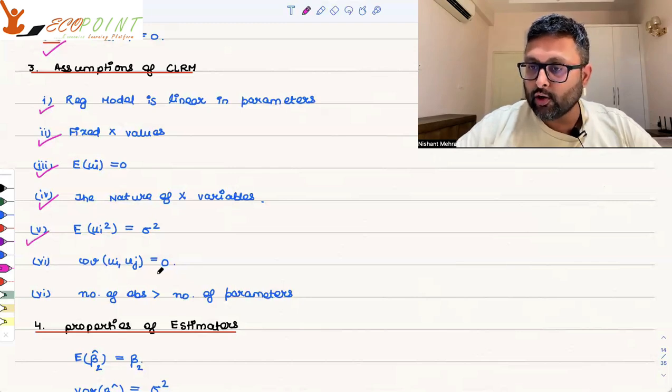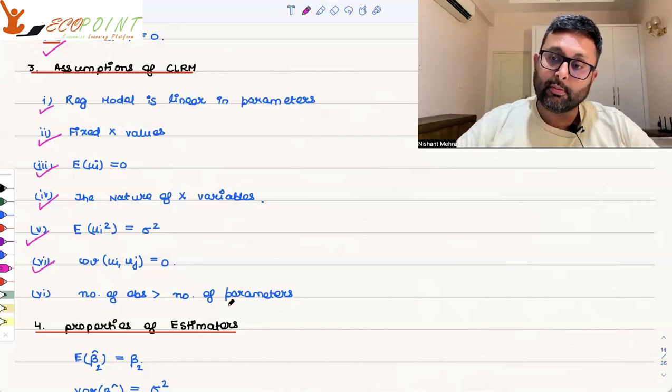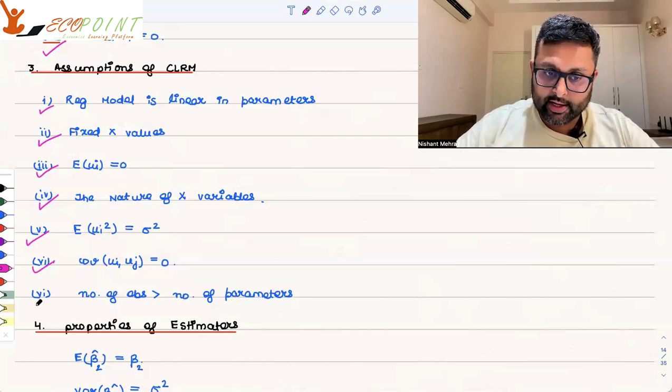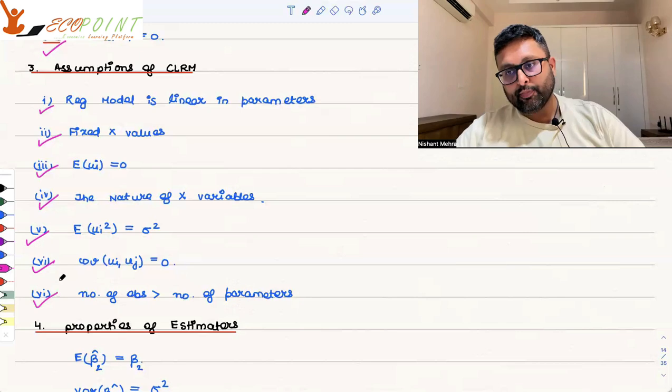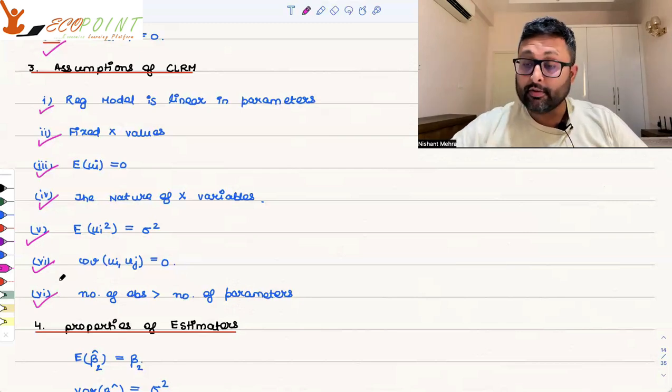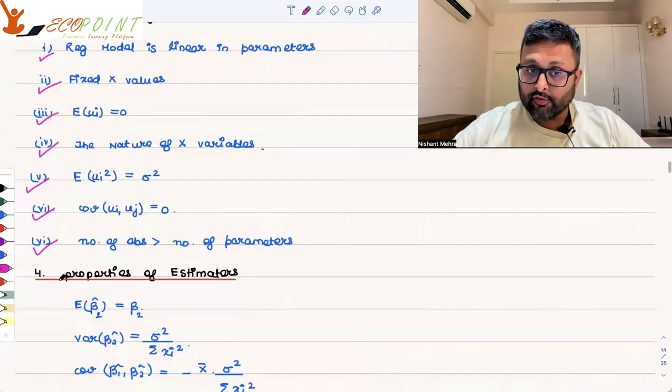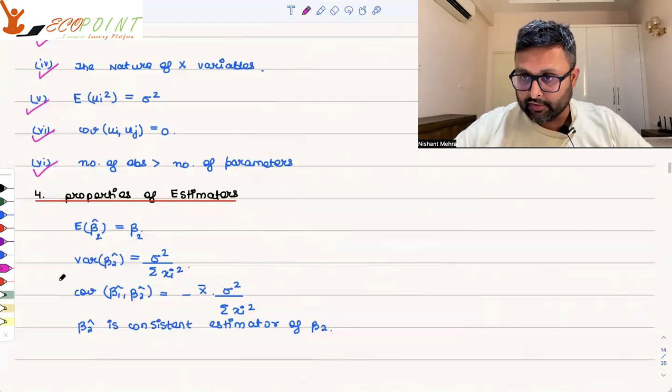Covariance of ui uj equals 0, no serial correlation. The number of observations should be more than the number of parameters. So if there are k parameters, then n should be greater than k. Let me remind you once again, we are not proving all this, it is just a revision which is going on.